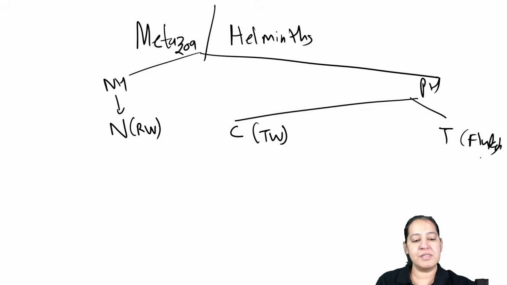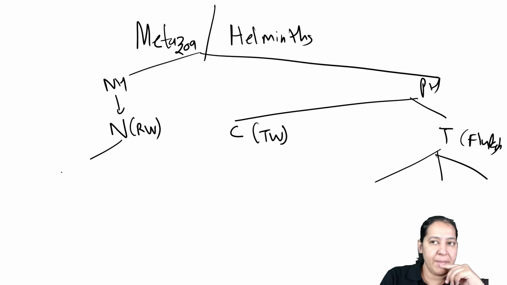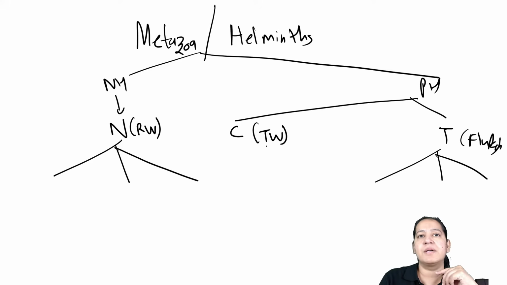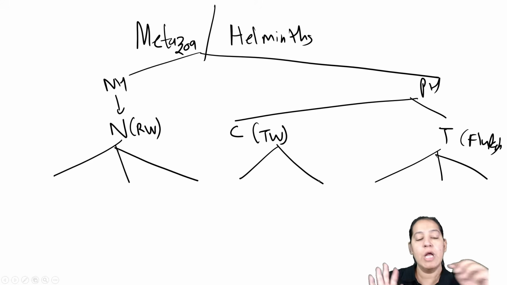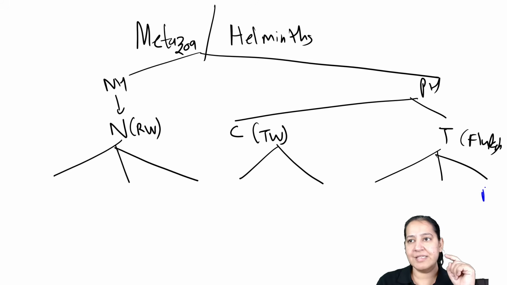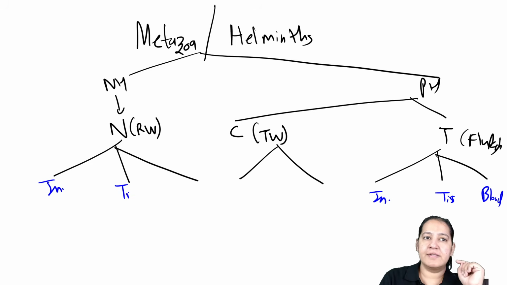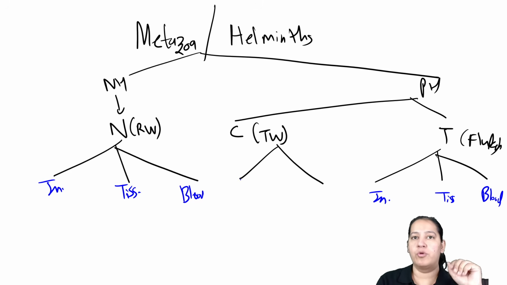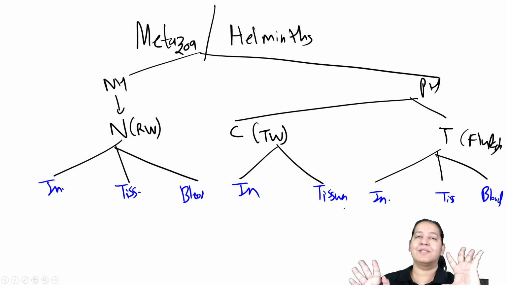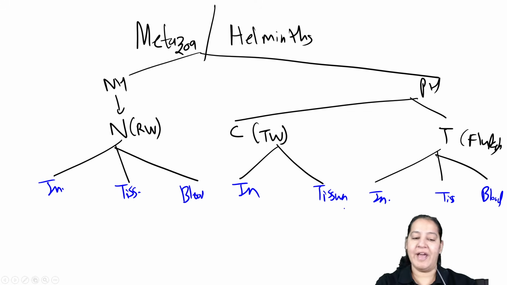Yes or no? Give me a thumbs up if you agree. Trematodes are divided into 3 categories. Nematodes are also divided into 3 categories, but cestodes are divided only into 2 categories. What are those categories? Here it is blood, tissue, intestine. Intestine, tissue, blood, the same for both. But in cestodes only intestine and tissue, no blood. That's the only difference. I will try, but you have to help me.